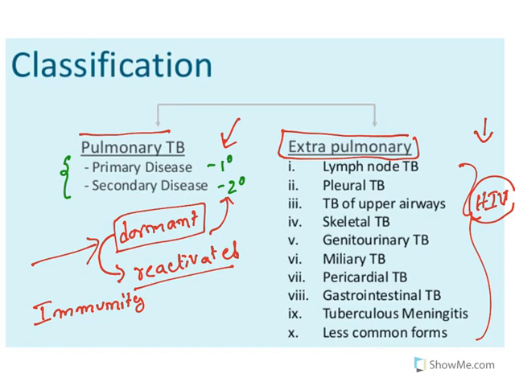And in such individuals, TB may go to other organs like lymph nodes, pleural, upper airways, skeletal, genitourinary, miliary, pericardial, gastrointestinal, meningitis, and some other less common forms. All of them, other than the lungs, will also get affected with the TB organism.